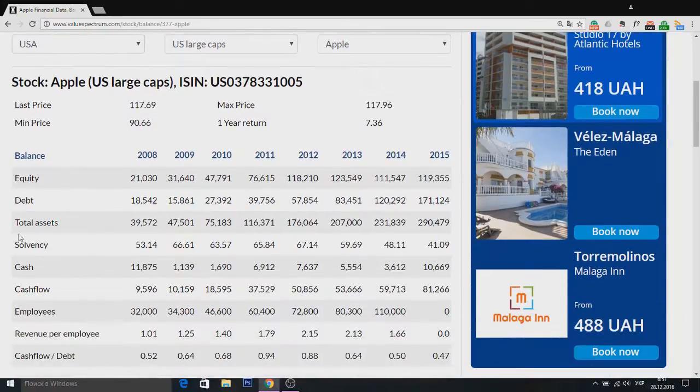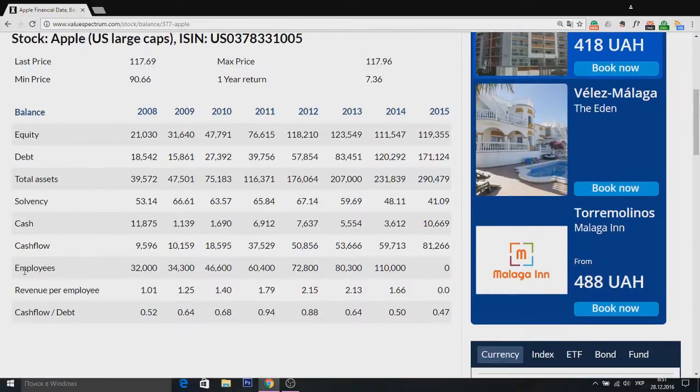About the total assets, we see almost the same situation, but the growth kept, and in 2015 it got its maximum level of over $290 million, but for the beginning this amount was over $39 million.